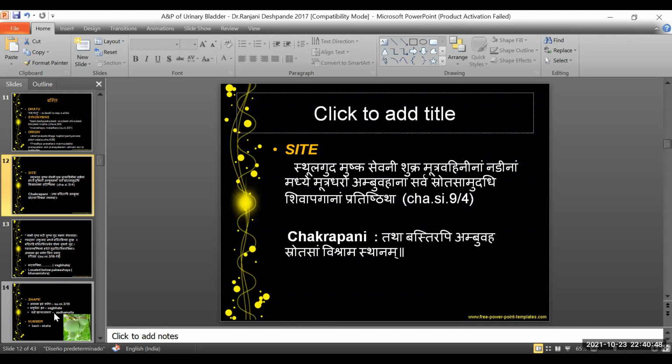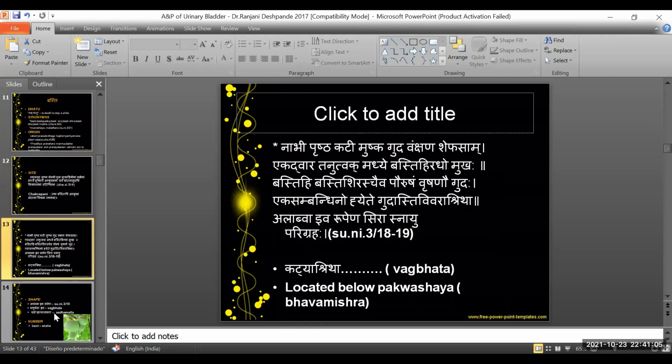So this indicates that Acharyas are trying to explain to us that the mutravaha srotas has a close link with the fluid balance in the human body.